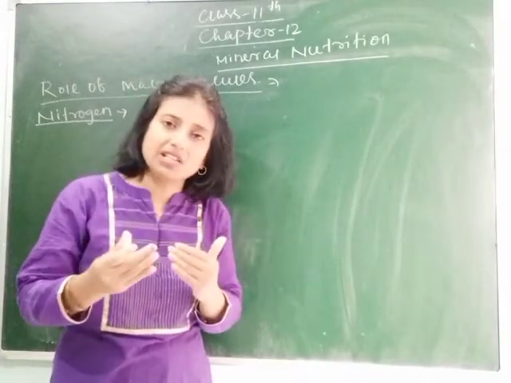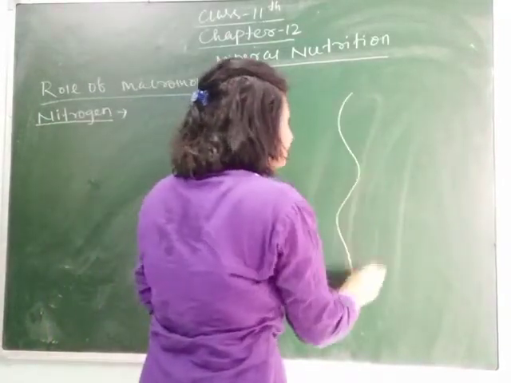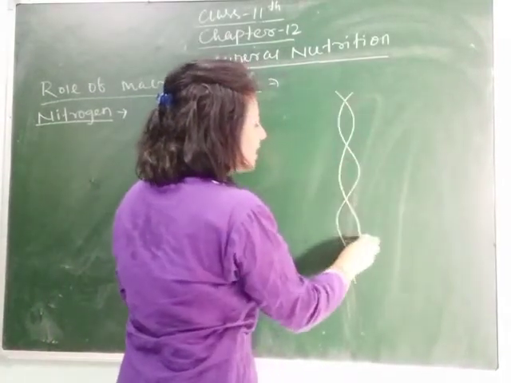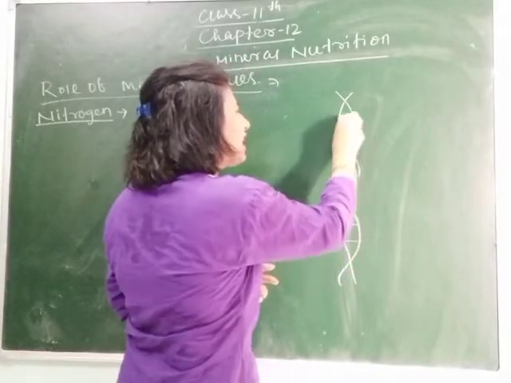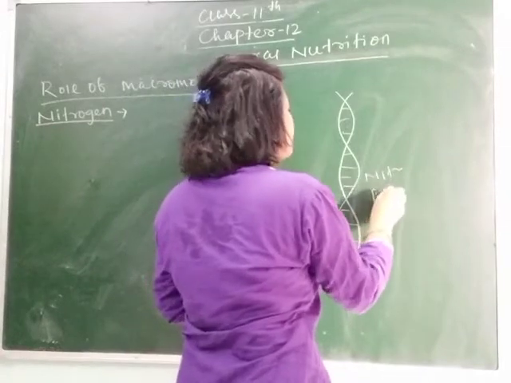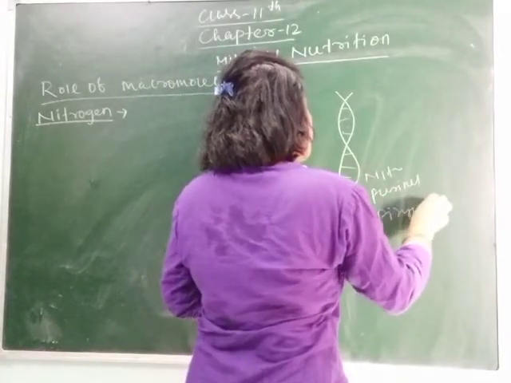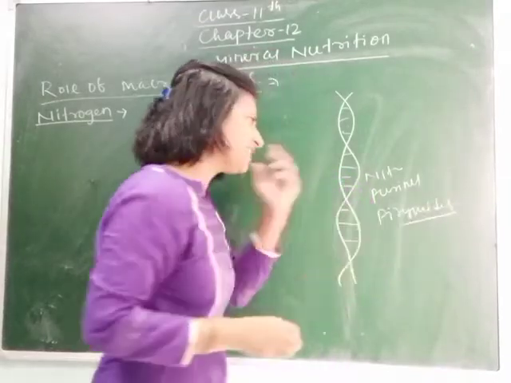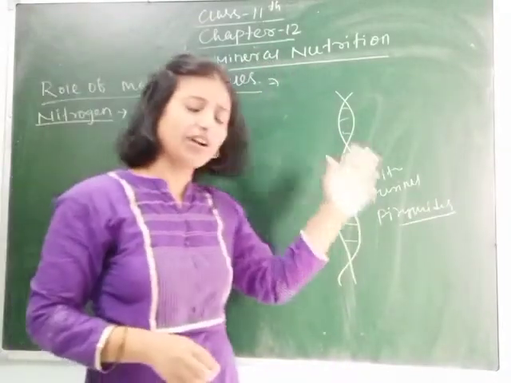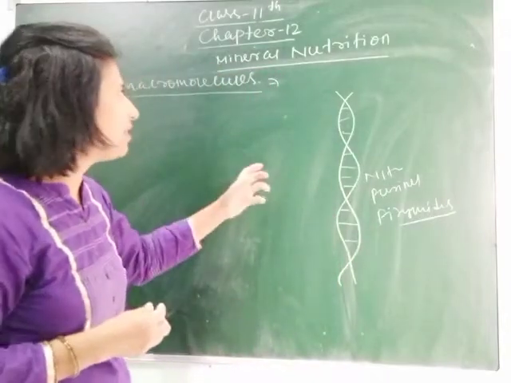The nitrogenous bases are made up of purines and pyrimidines, which contain nitrogen. So nitrogen has many functions.